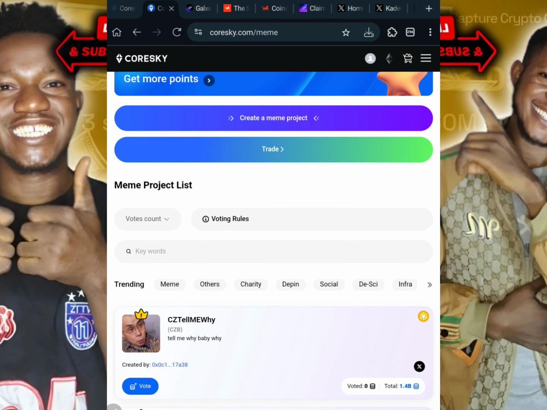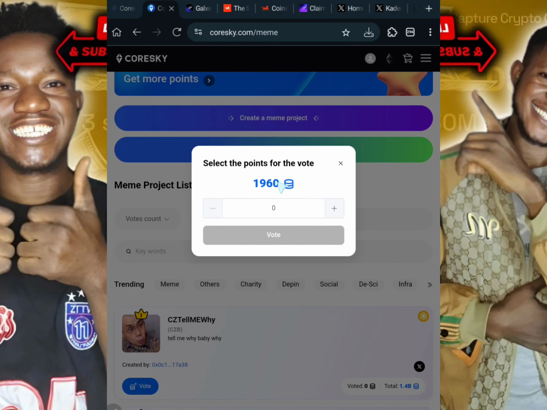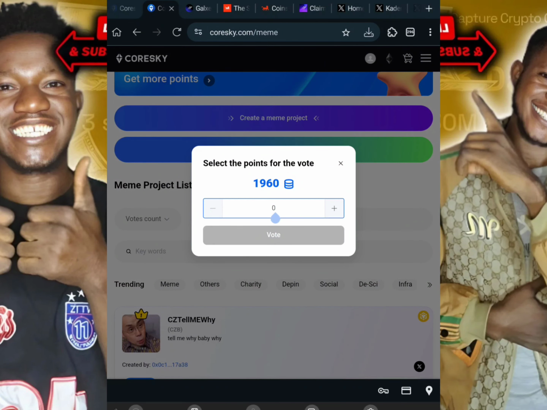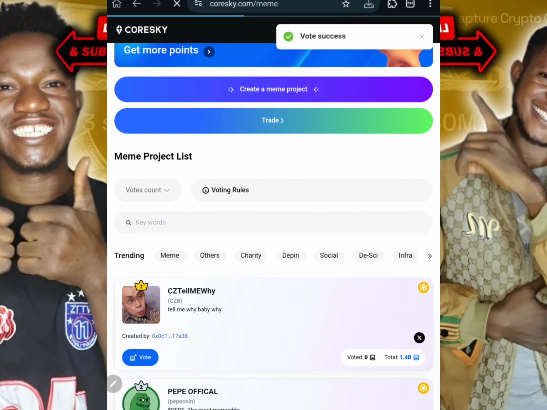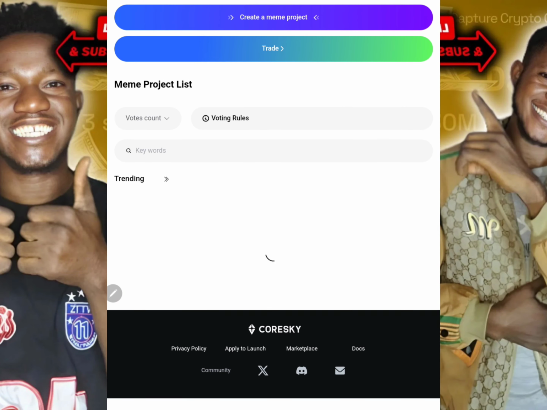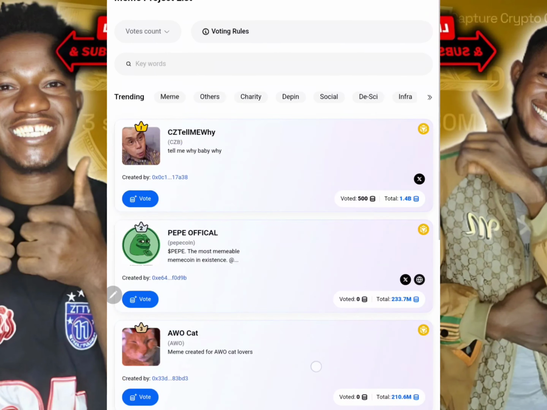So right now guys, for you to vote right here, you click over here on vote, and once you click on vote, they are going to show you your total balance. Right now you are required to vote. So for example, I'll be voting with 500 points right here. Okay, 500 points. I will click on vote right now. So right now I have successfully voted for this project. You can go ahead and scroll down to other projects so that you can cast more votes.